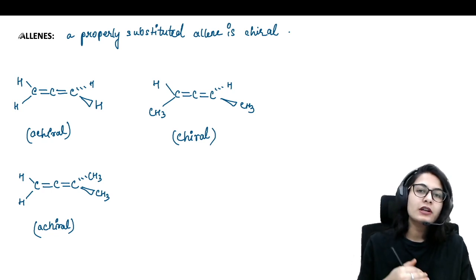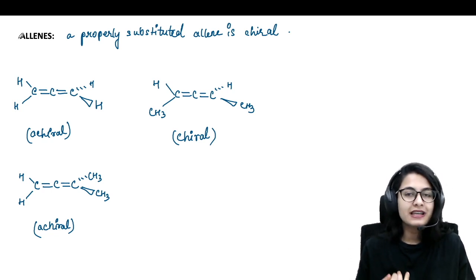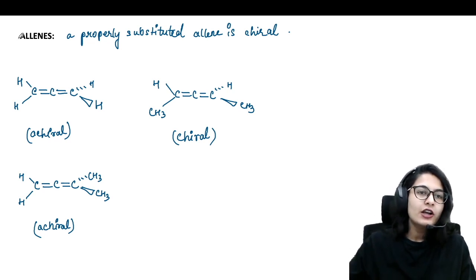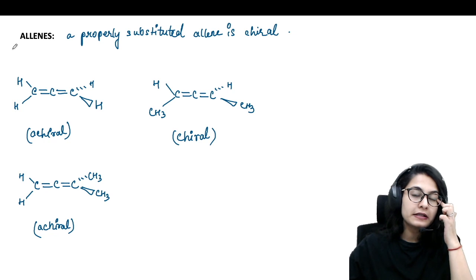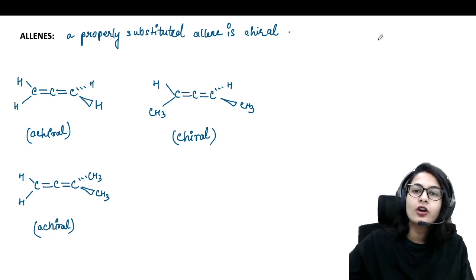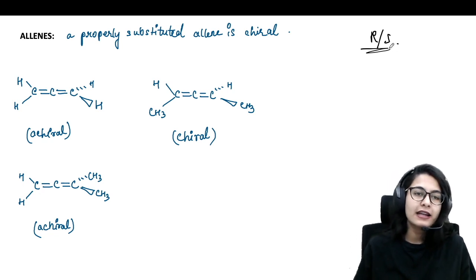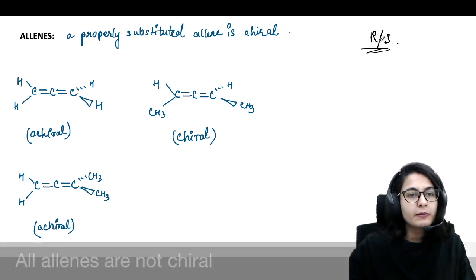Directly from this, you can solve your previous year questions from CSIR NET, GATE, BARC exam, and IIT JAM exam. So yes, we are going to start learning the RNS nomenclature for allenes, biphenyls, spiro compounds and alkylidene cycloalkanes. So let's see these systems one by one.